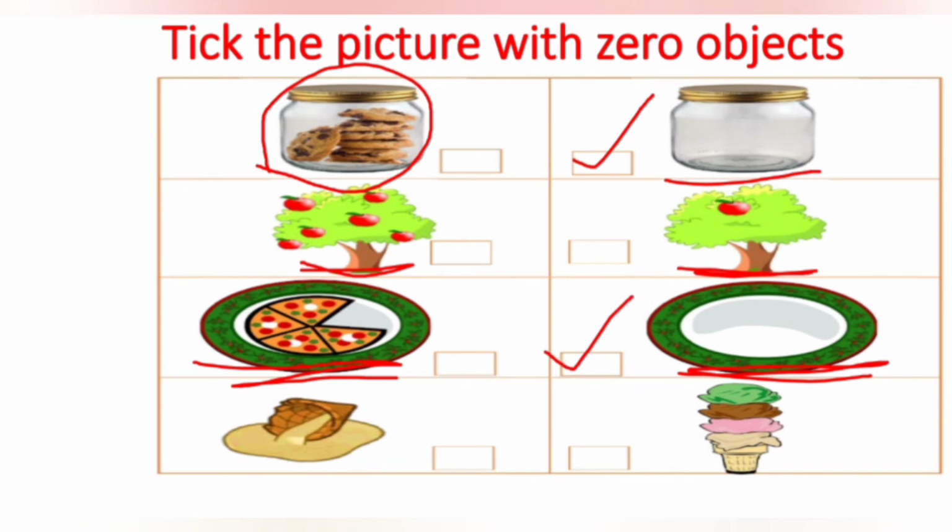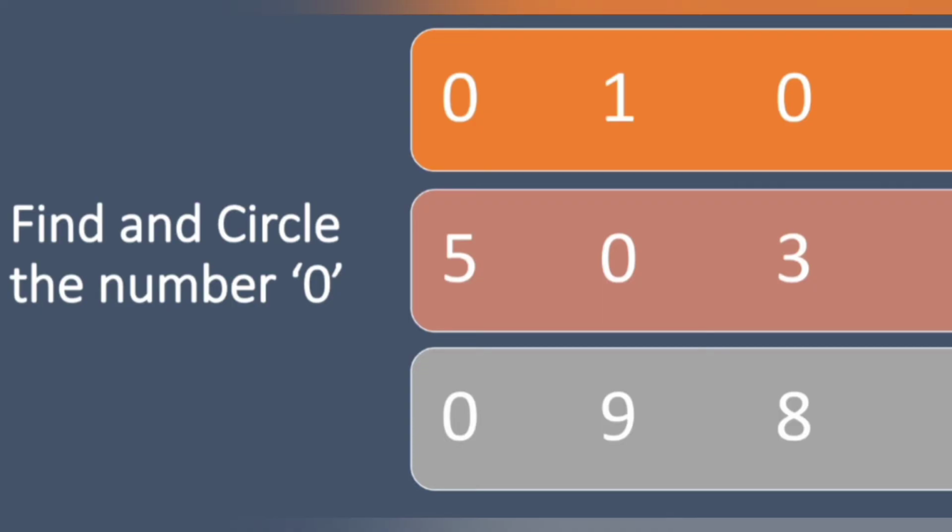And in the first picture of ice cream, the ice cream is already done. That means it's already fallen down. So, it's 0. In the next one, 4 flavors. So, no. You got the concept right, kids? Very nice.